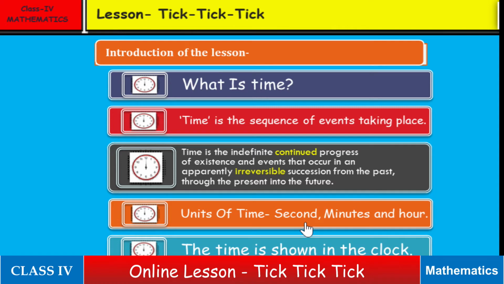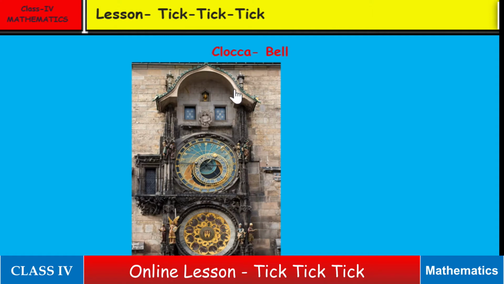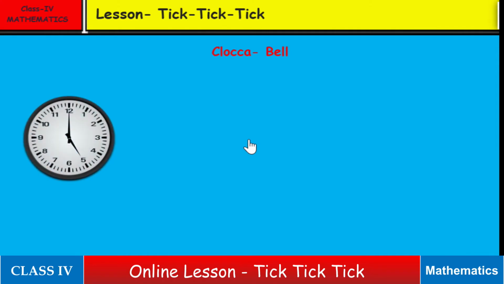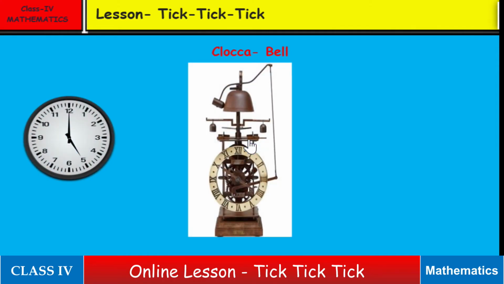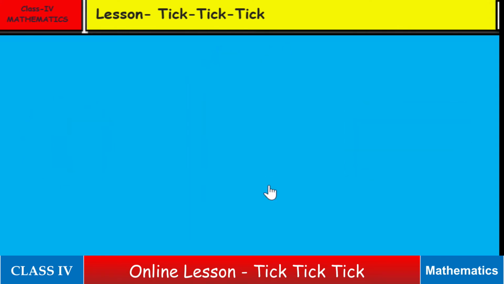The word clock comes from the Latin word clocca, C-L-O-C-C-A, which means the bell which rings after a specific interval. Here are pictures of different types of clocks like the analog clock, this is a mechanical clock, this is a digital clock. Now, first of all, let us see the various important facts related to the clock.